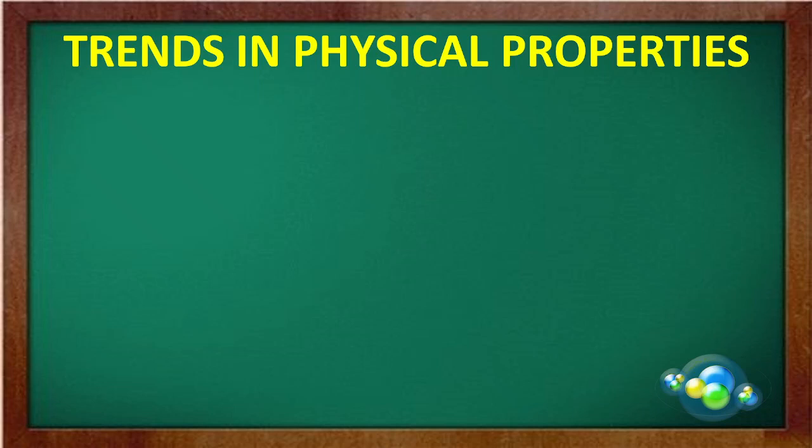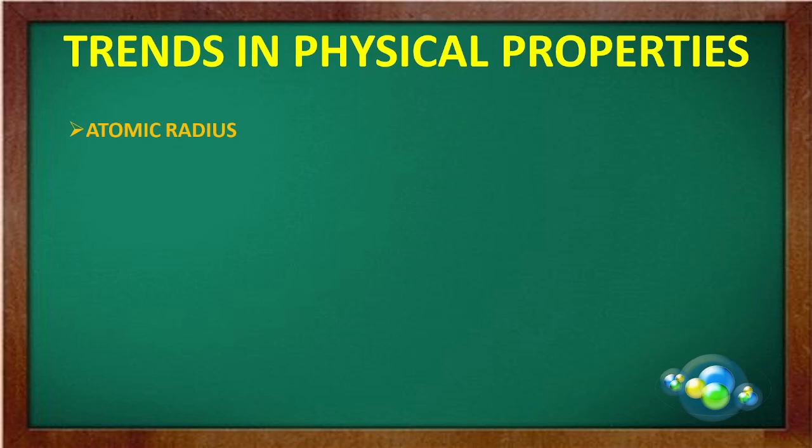Now, trends in the physical properties. What are these physical properties and how do they change in the periodic table? I'm going to tell you this here. It's a very short chapter, so I'm going to give a one shot video. Means in this one video, I'll be completing the whole chapter. Since it is theoretical, if you want to increase your understanding, you can read the chapter again and again, and then you can understand it.